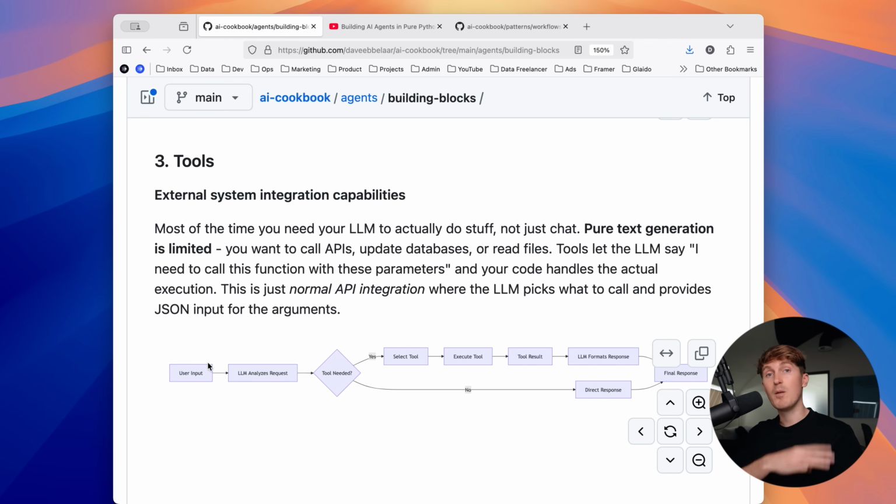And then building block number 3 is what we call tools, for external system integration capabilities. Because most of the time you need your LLM to actually do stuff and not just chat. Because pure text generation is limited. You want to call APIs, update databases, or read files. Tools let your LLM say, I need to call this function with these parameters, and your code handles the actual execution of that.